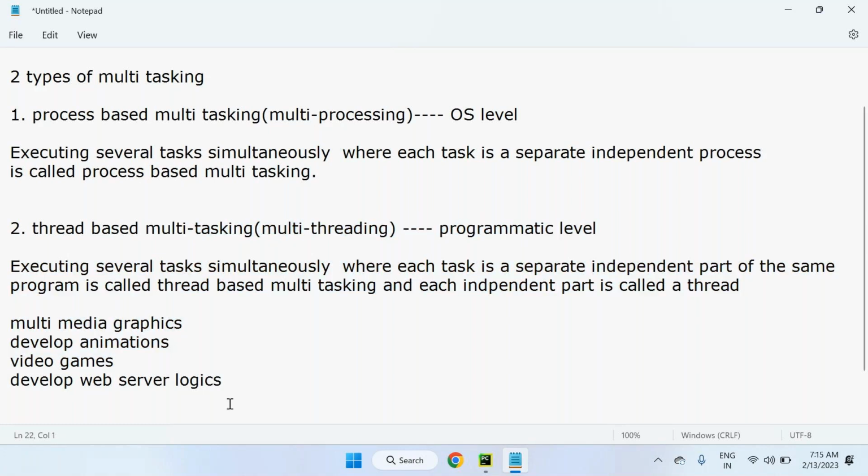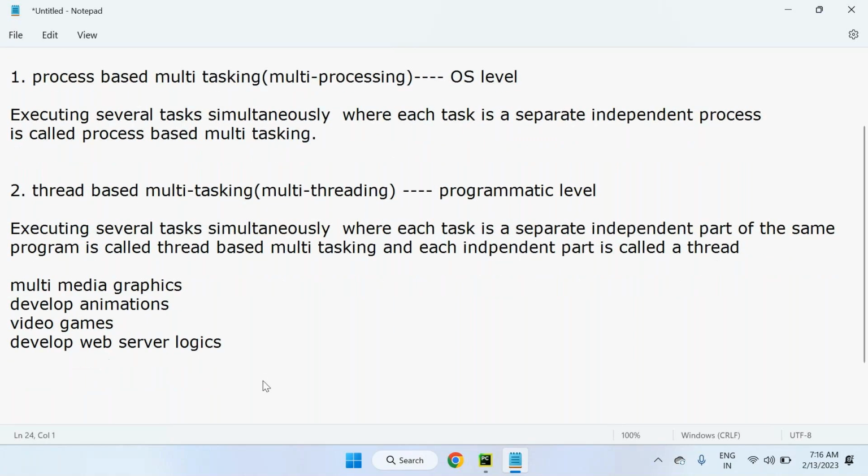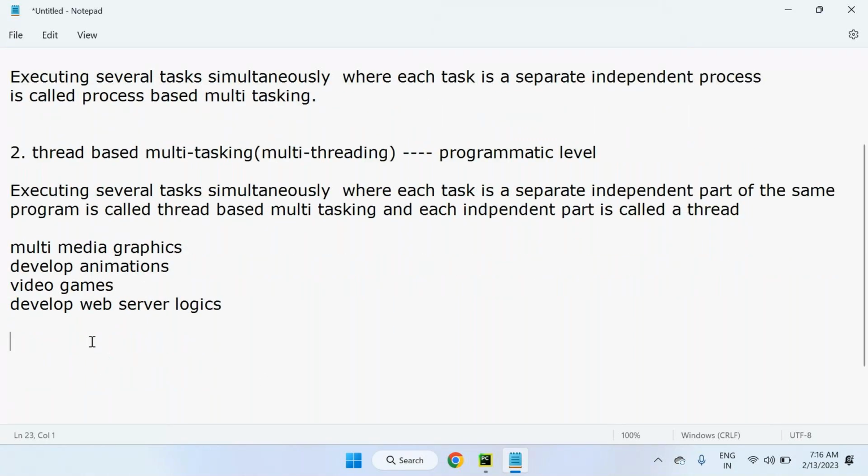Whenever a group of independent tasks are available, it is highly recommended to execute them simultaneously instead of executing one by one. In this case, we can go for multi-threading programming. In Python, to work with multi-threading programming, there is an inbuilt module called threading module.